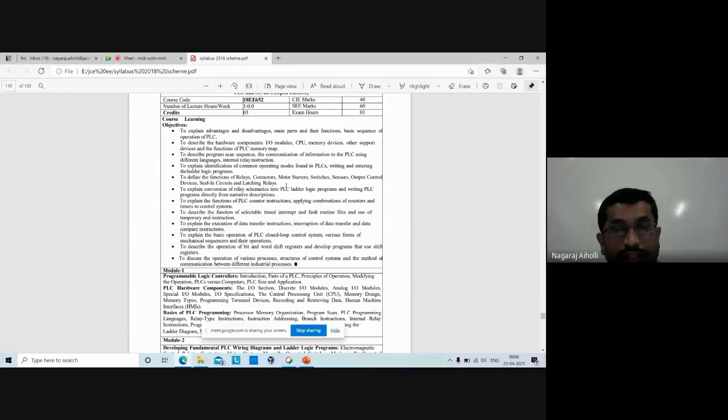Next, to explain the conversion of relay schematics into PLC ladder logic programs, that is, before the invention of the PLC. The PLC was first invented in the 1960s by a company called Modicon. Before the invention of the PLC, relays were used to control industrial parameters. As we know, the relay is an electrical device, and it requires wiring, correct? This was the disadvantage of relay circuits. To overcome this disadvantage of wiring, they invented programmable logic controllers, or PLCs. That is how PLCs came into existence.